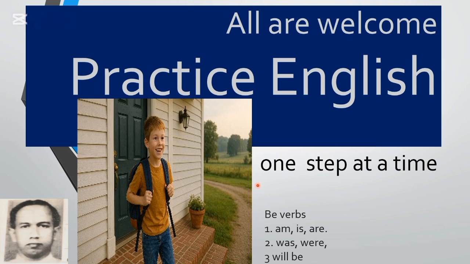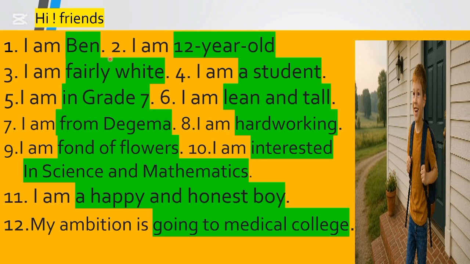Here, the special thing is that in this lesson we learn how to use be verbs. This is the beginning of learning be verbs. Present be verbs are am, is, and are, and past be verbs are was and were, and future is will be. Right? Yes, as the first step.